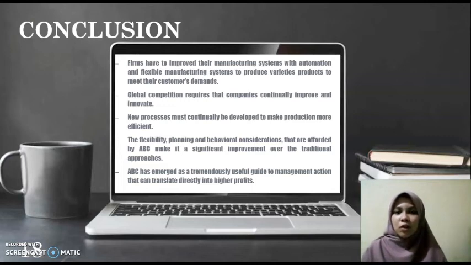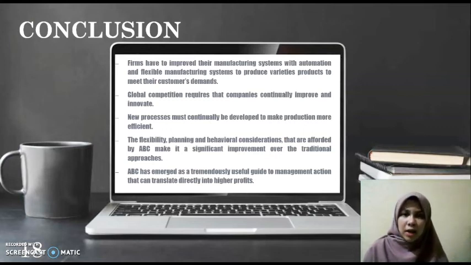Next, we jump to the conclusion. In conclusion, the firm has to improve its manufacturing system with automation and flexible manufacturing systems to produce a variety of products to meet customer demand. The global competition also requires that every company must continually improve and be more innovative. The product must be developed and introduced to replace those that become obsolete. New processes must continually be developed to make the production more efficient.